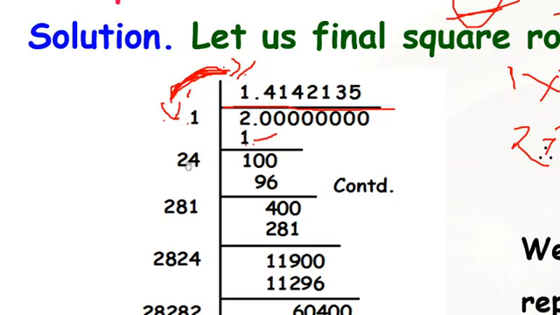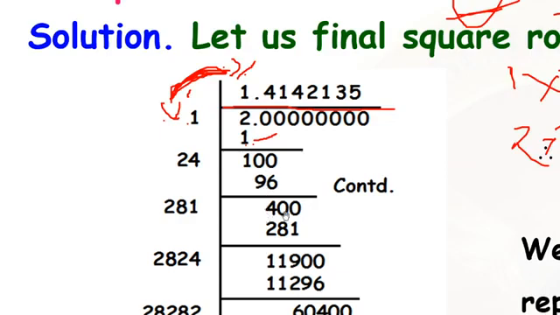So if I take 5, the value will become more. That's why we have to take 4. 24 times 4, 96 will come. From 100, 96 removed means 4 is the remainder.